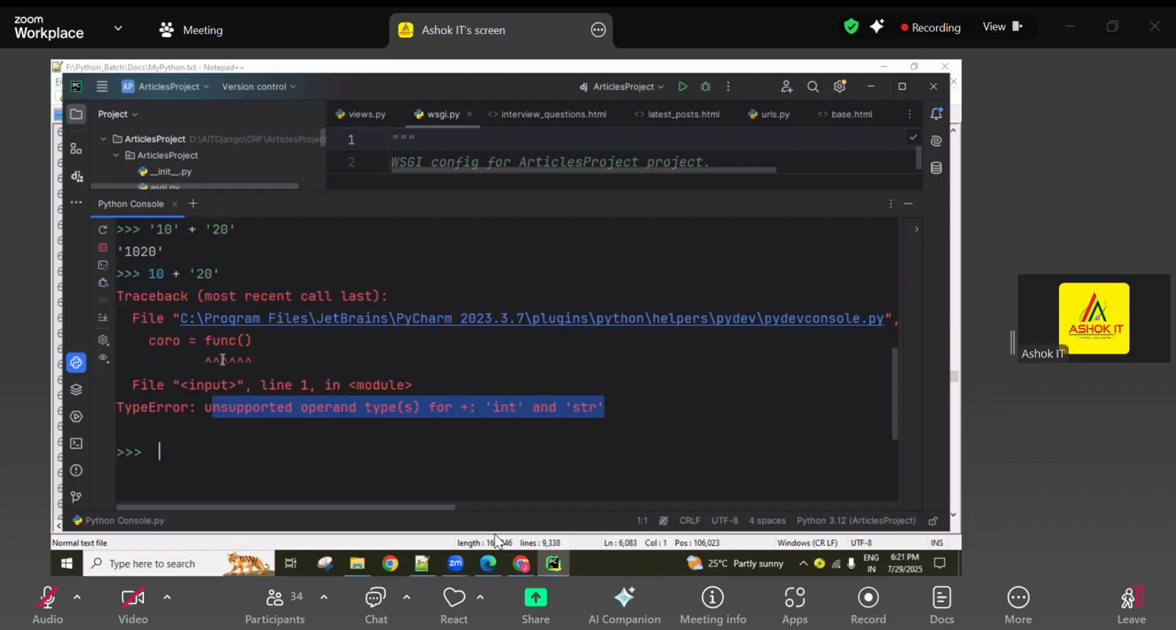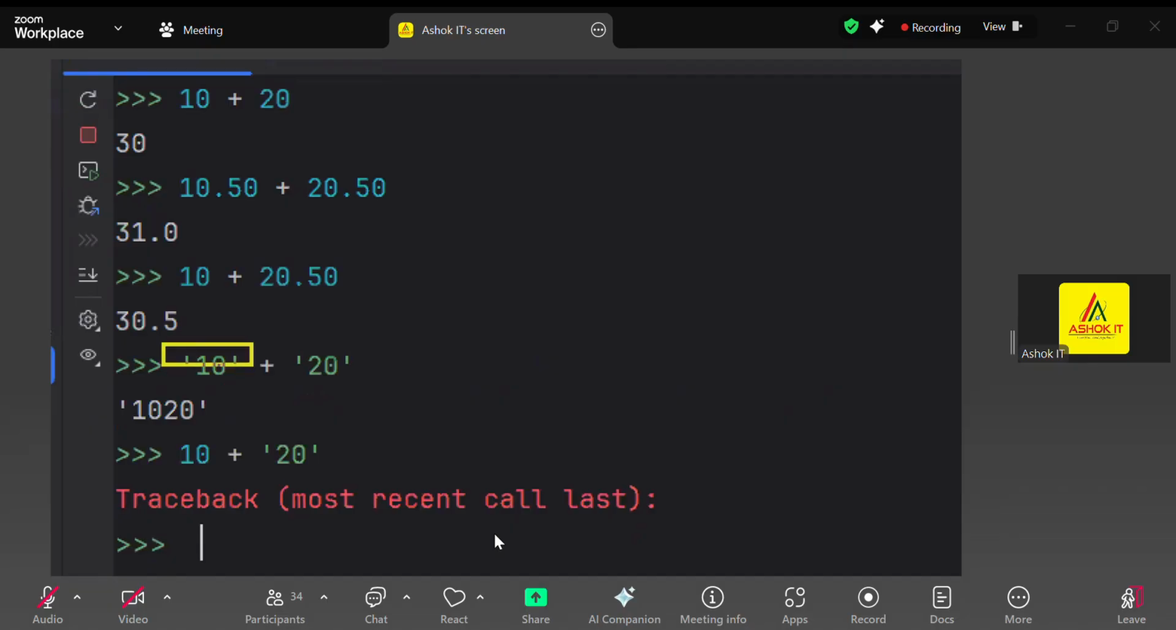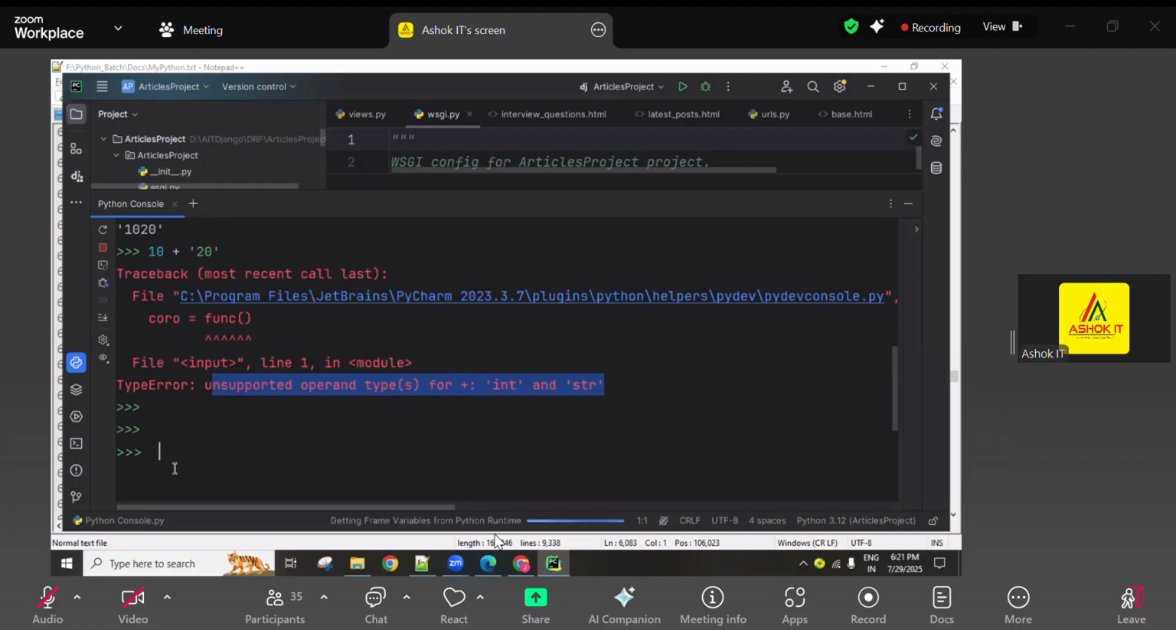Are you clear? So the same plus operator, based on the given inputs, performs differently. Here it acts like a concatenation operator, here it acts like an arithmetic operator, and here it returns a type error. So this is nothing but operator overloading. One operator showing more than one behavior is called operator overloading.